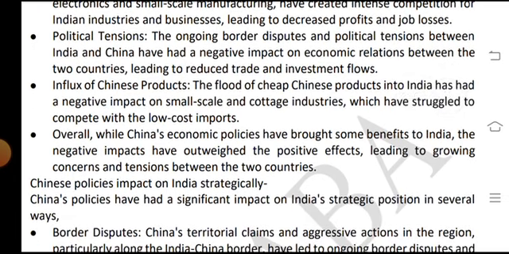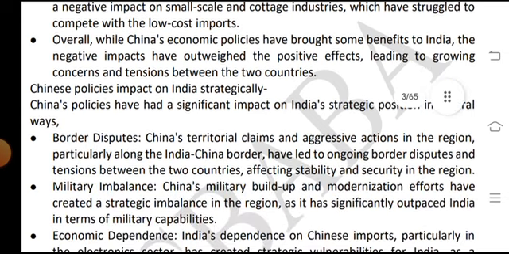Political tensions: the ongoing border disputes and political tensions between India and China have had a negative impact on economic relations between the two countries, leading to reduced trade and investment flows. Influx of Chinese products: the flood of cheap Chinese products into India has had a negative impact on small-scale and cottage industries, which have struggled to compete with low-cost imports.